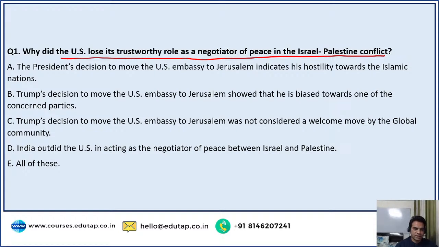Why did the US lose its trustworthy role when Trump decided to move the US embassy to Jerusalem? That did irreparable damage to the relationship between the US and these countries. So what do you say?